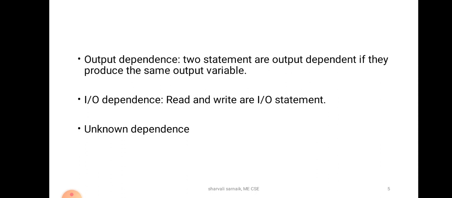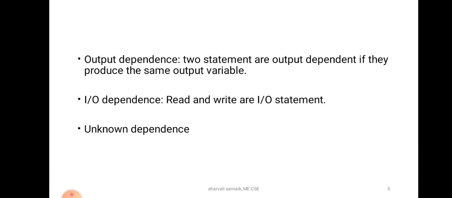And in IO dependence, read and write occur not because the same variable is involved, but because the same file is referenced by both IO statements. So this is an IO dependence.